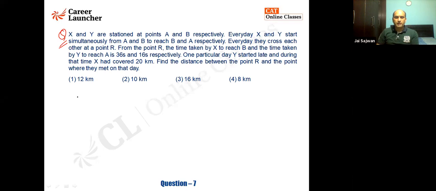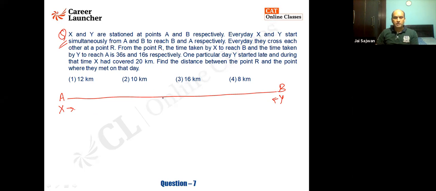X and Y are stationed at point A and B. So there's point A, there's point B. Here is X, here is Y. Y goes in this direction, X goes in this direction. Every day, X and Y start simultaneously from A and B to reach B and A respectively.